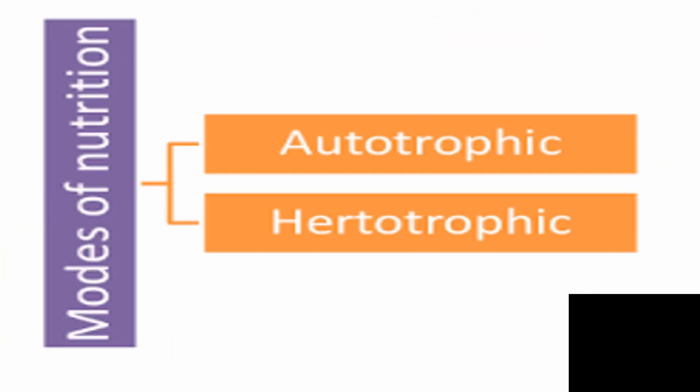On the basis of mode of nutrition, bacteria can be divided into two, autotrophic as well as heterotrophic. Autotrophs are able to prepare their own food, while heterotrophs depend on others for their food. They depend upon other living organisms for their food.